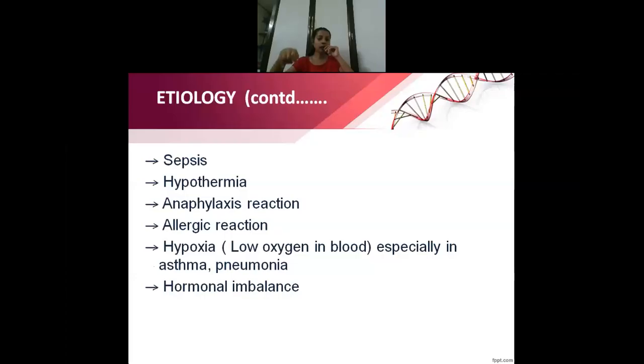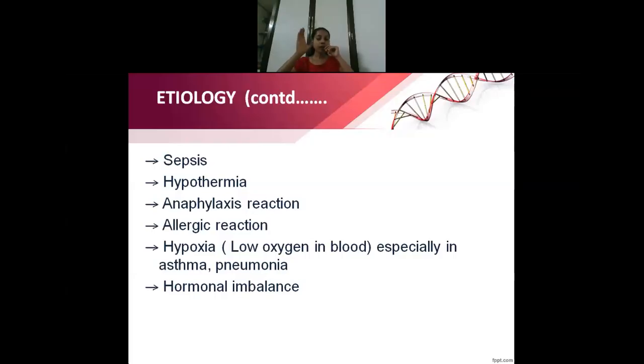And if at all you have a problem with the heart muscle, that is cardiomyopathy. Okay, next is sepsis. People with septicemia, when there is blood infection, at that time also in the end stage there can be hypotension, and if not treated, the person can go into a stage of shock. Always remember that.